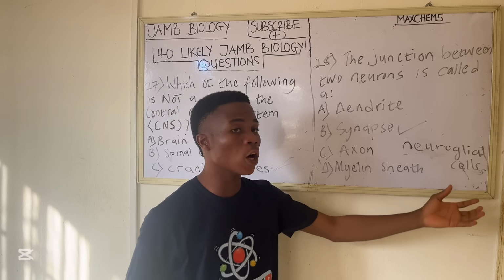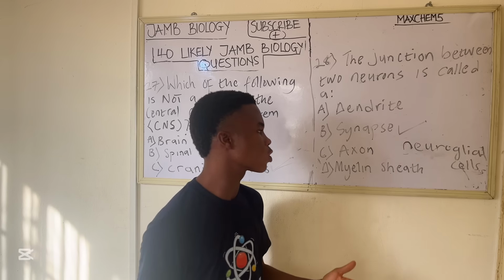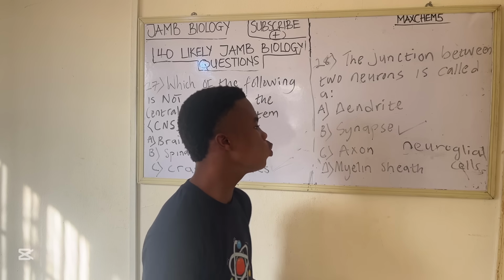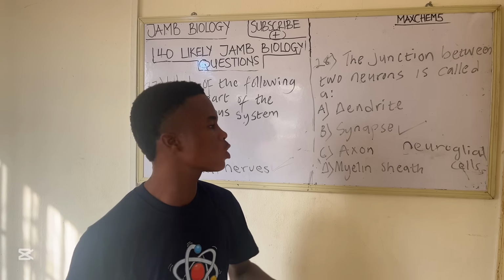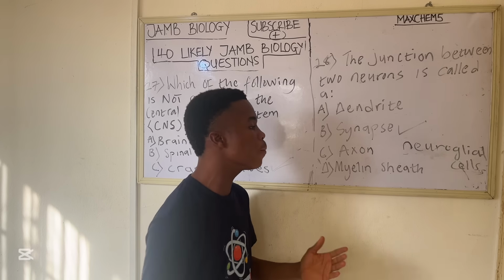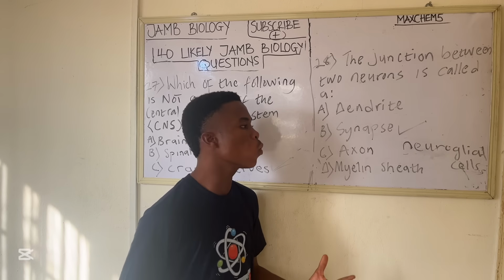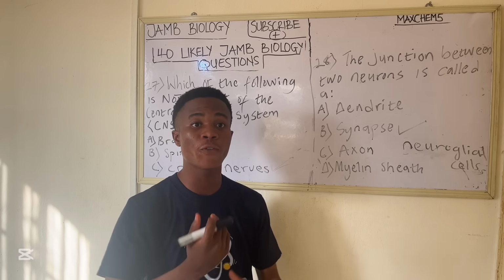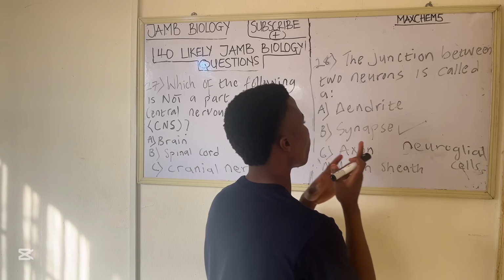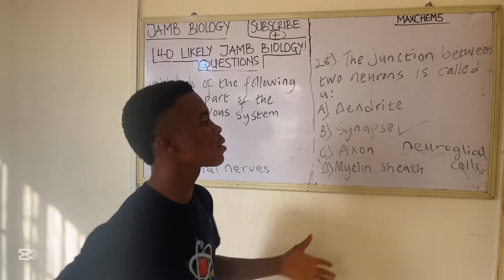They are also found in the peripheral nervous system, and they assist the neurons. So the neuroglial cells produce the myelin sheath, and this myelin sheath covers the axon, and it increases electrical transmission. So it makes the electrical transmission fast. That is the function of the myelin sheath. So the correct answer to this question is synapse.